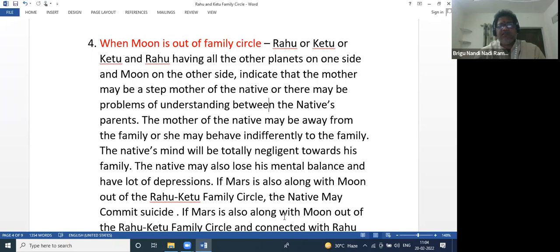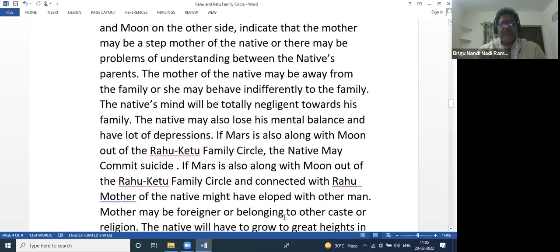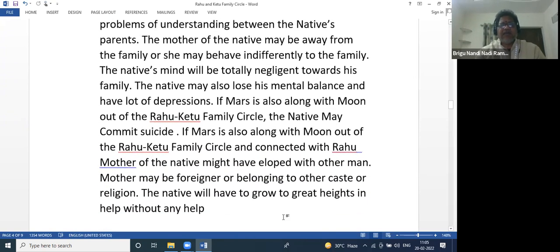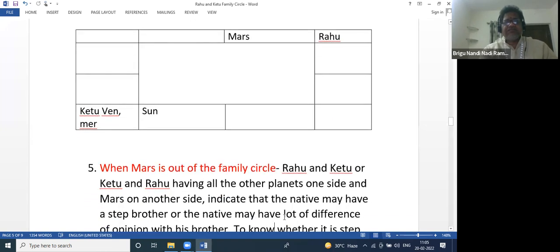If Mars is along with Moon out of the Rahu Ketu family circle and connected to Rahu, the mother of the native might have eloped with another man. Mother may be a foreigner or belong to another caste or religion. The native will grow to great heights without any help. Generally, these people will grow to great heights, but they don't take others' support, and nobody will help them. They will help themselves and rise to great heights in their life without any support of others. This generally happens.